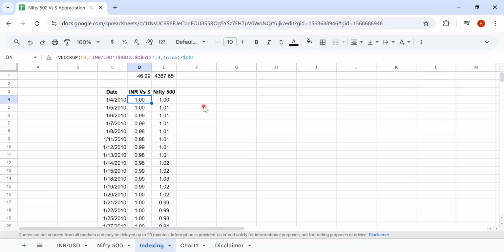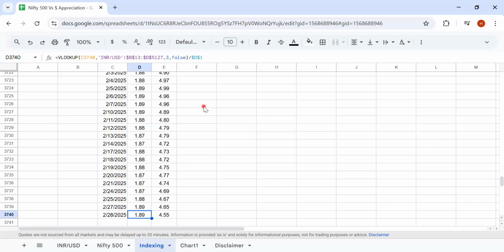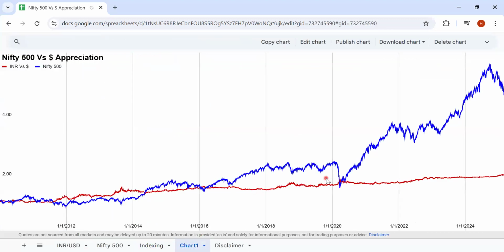So over the last 15 years, the dollar has appreciated in absolute terms by 89%, and at the same time, 1 rupee invested in the index has become 4.55. That means an appreciation of 355%. I've plotted this as a chart. When we look at this chart, all we can observe is that Sensex and dollar appreciation is a secular trend, right? Both have been increasing over a period of time.